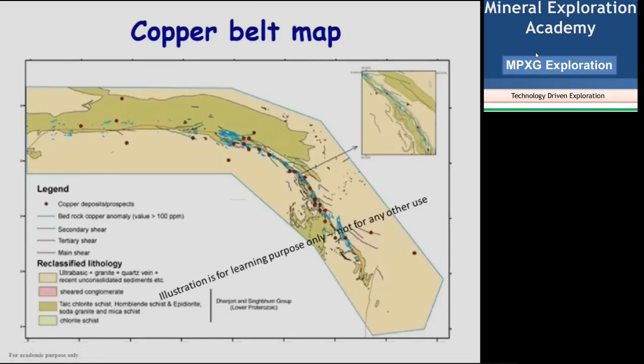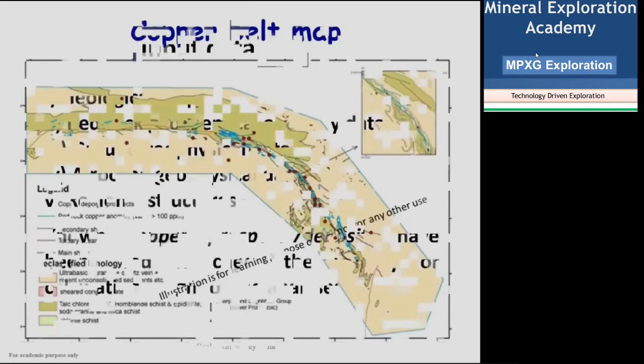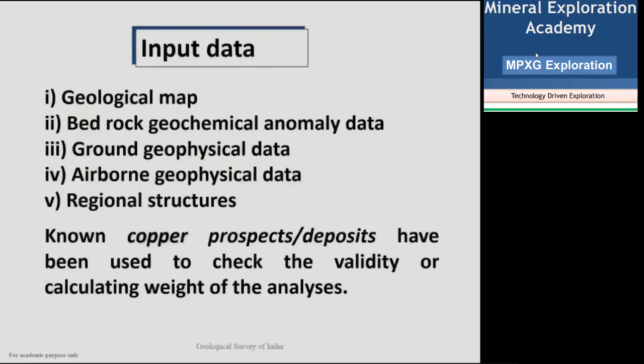Then we are going to apply GIS to this area. How we will arrive at a favorability map, you will be really able to appreciate by the end of this lecture. So to this map, now what all do you need? You need a geological map. You need a bedrock geochemical anomaly data map. If you have ground geophysical data, it is a must. You have to use the ground geophysical data. Then airborne geophysical data also is required.